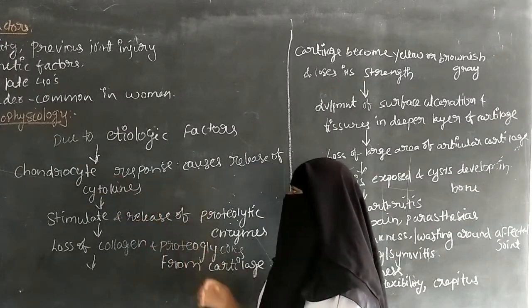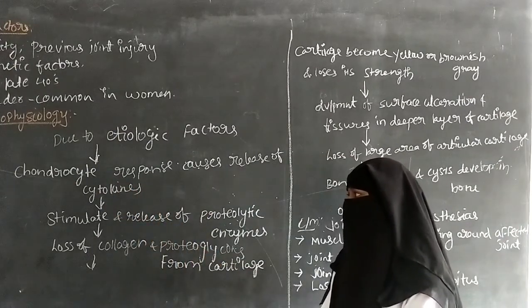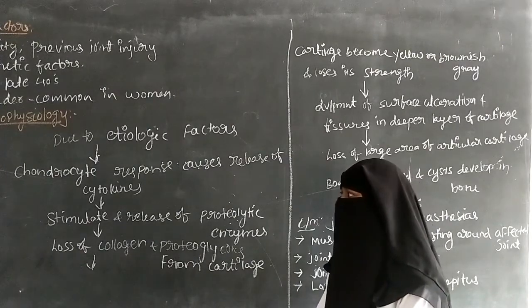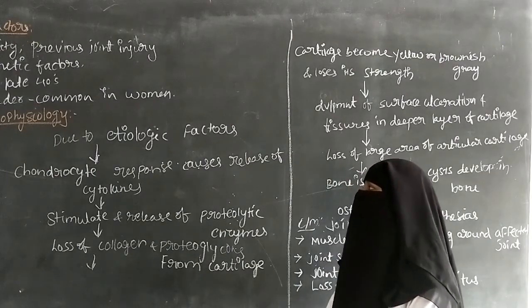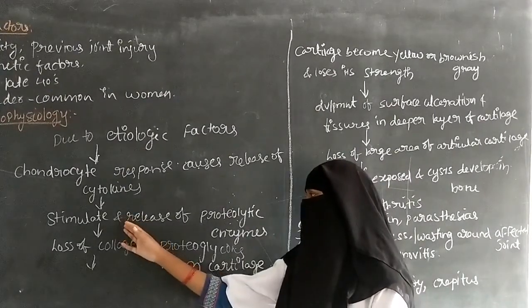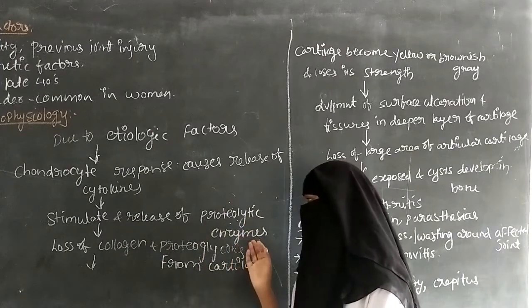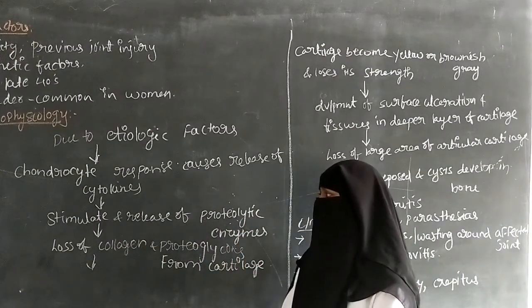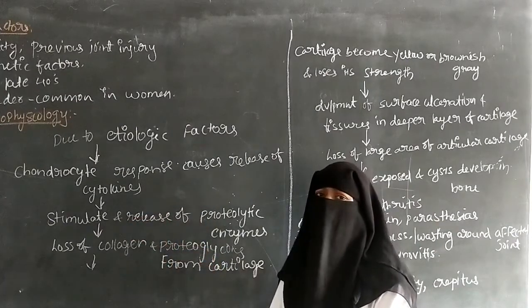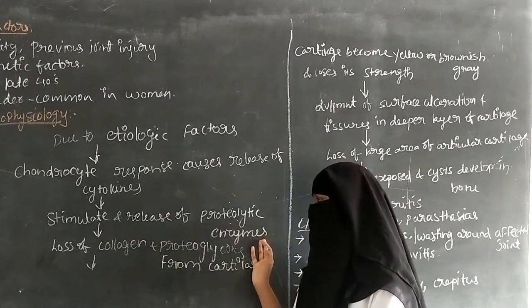The chondrocyte response causes the release of cytokines, and it can stimulate the release of proteolytic enzymes.